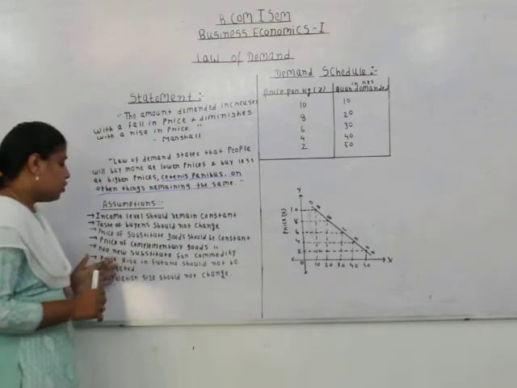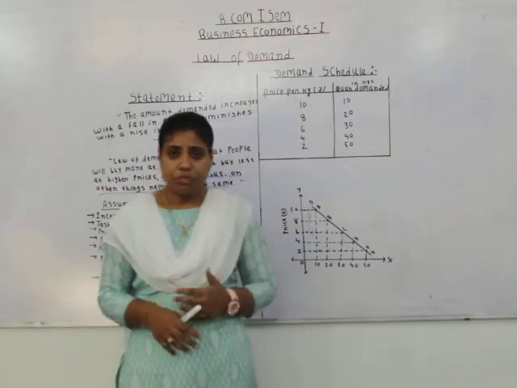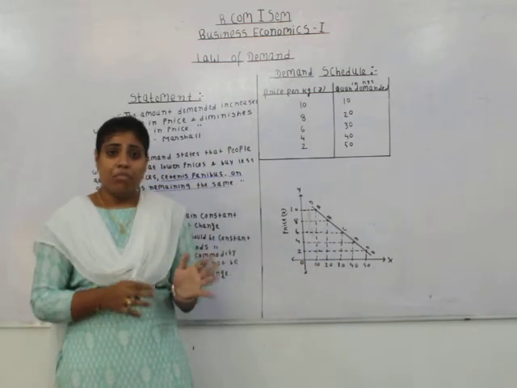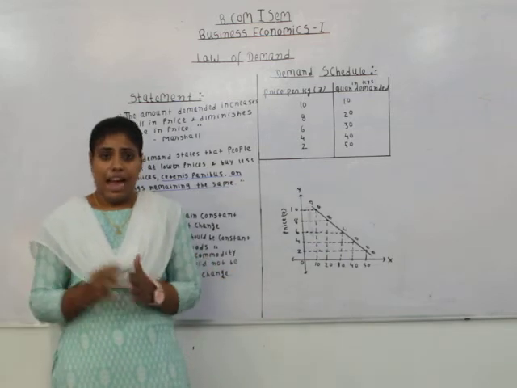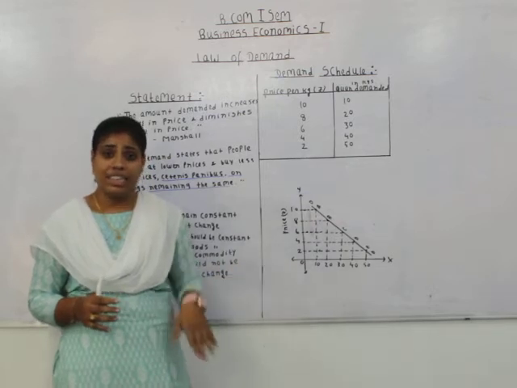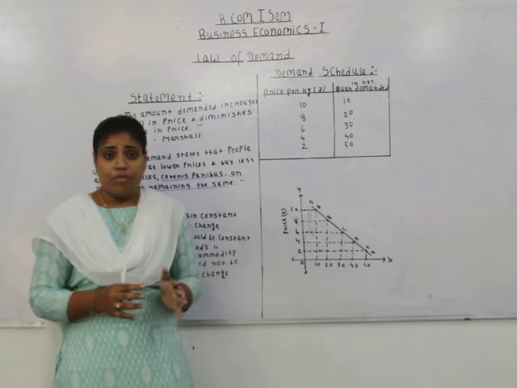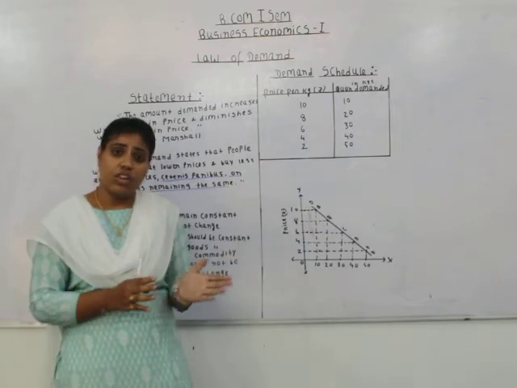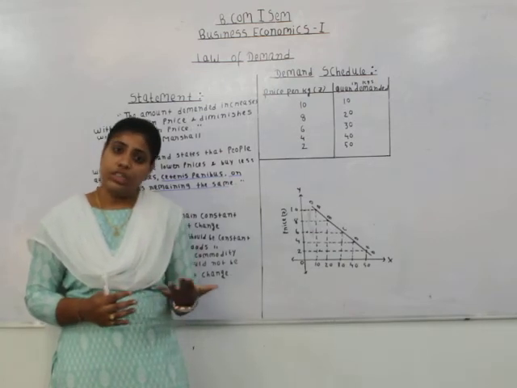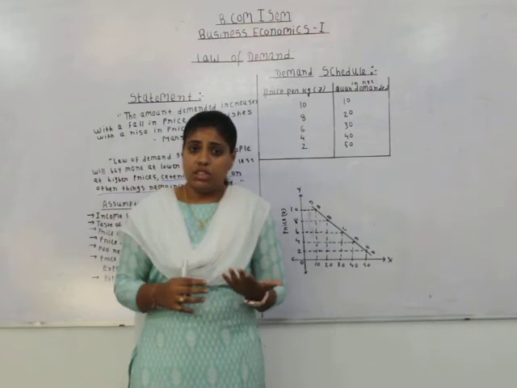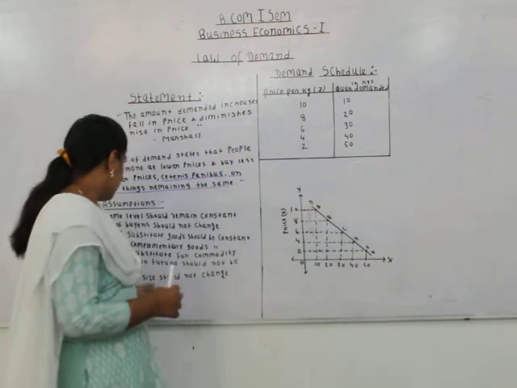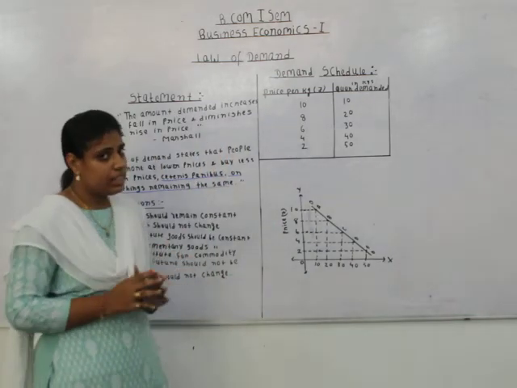The next one is no new substitute for a commodity. See, when any new substitute for a commodity enters the market, the buyers get attracted towards it, due to which the demand for the already available commodity declines even at the same prices. Even though there is no change in the price of the commodity, the demand is declining due to the entry of a new substitute in the market. In such a situation, the law of demand will not become operational. Therefore, it is based on the assumption that there is no entry of a substitute for the commodity in the market.